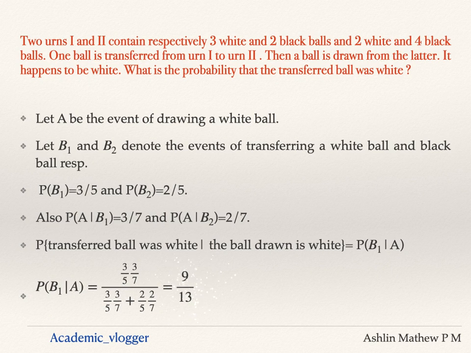So probability of B1 given A is as follows: probability of B1 into probability of A given B1, divided by probability of B1 into probability of A given B1 plus probability of B2 into probability of A given B2, using which we will get the answer as 9 by 13. So if the ball drawn was white from the second urn, then the probability that the transferred ball is white is 9 by 13.